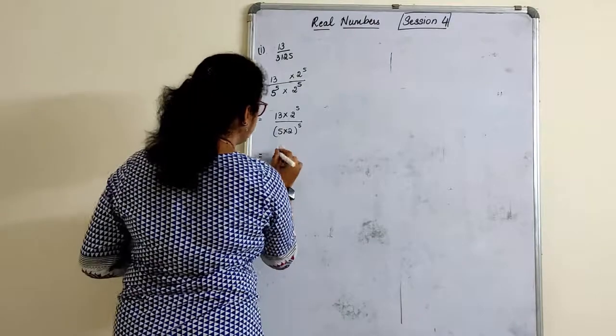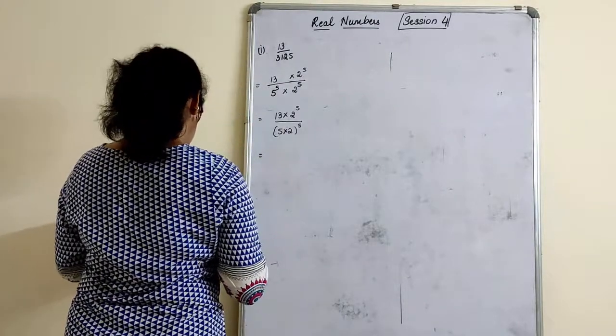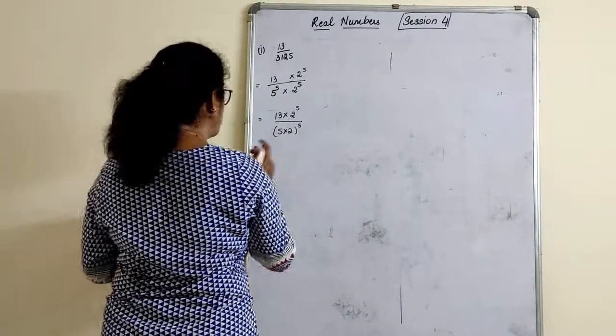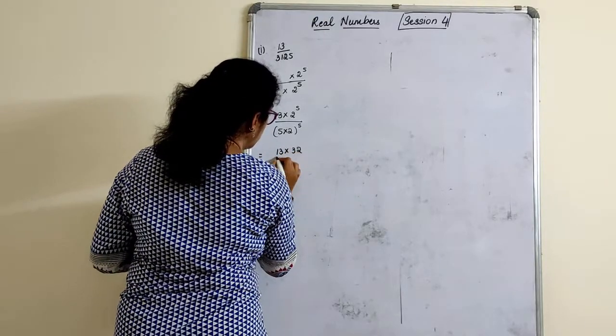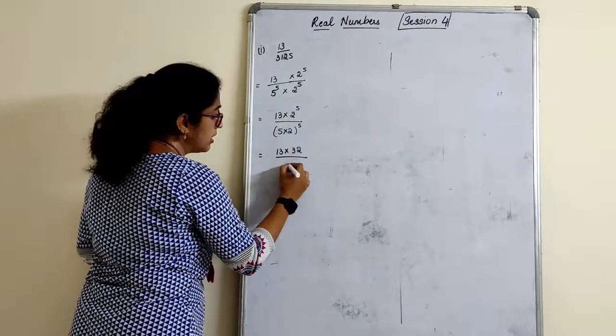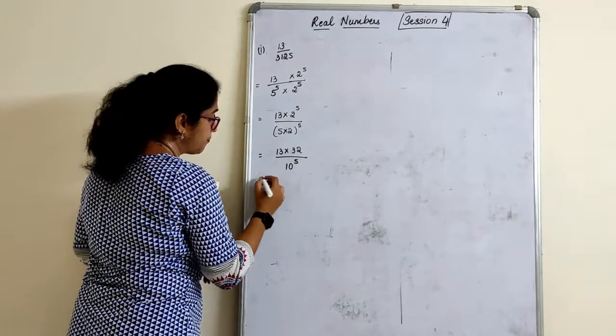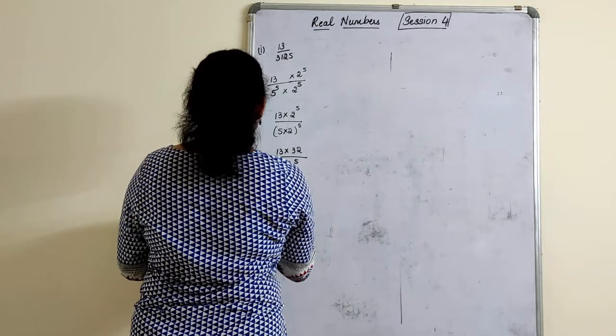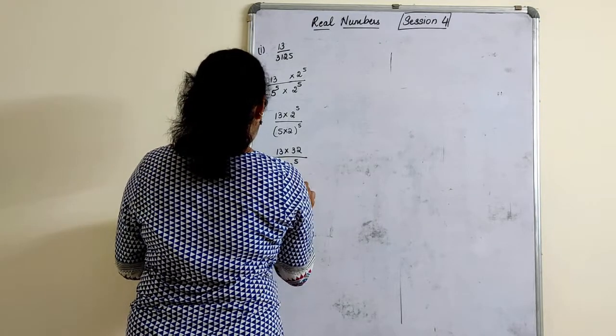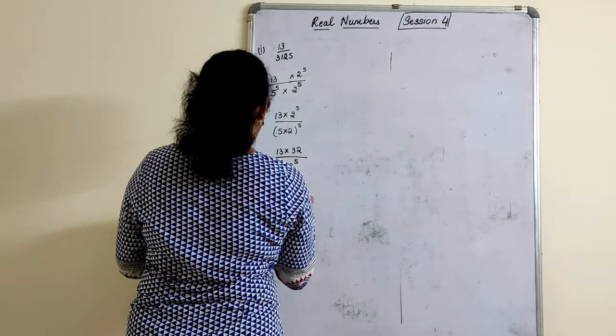Now 2 raised to 5 is 32. 13 into 32 divided by 5 twos, that is 10 raised to 5. 32 into 13, when you multiply, you get 416 over 10 raised to 5.